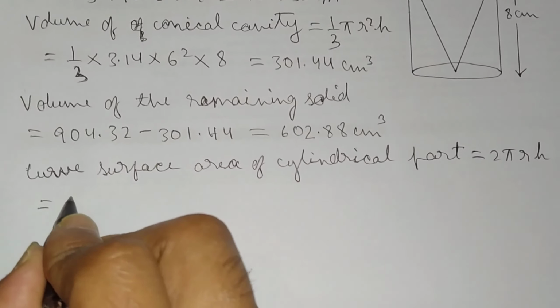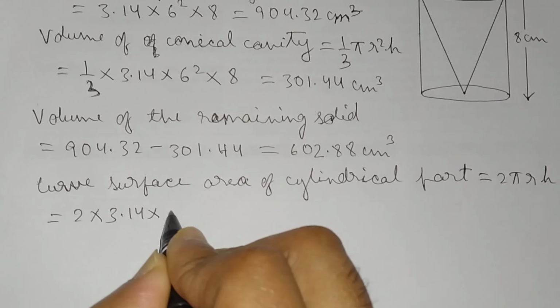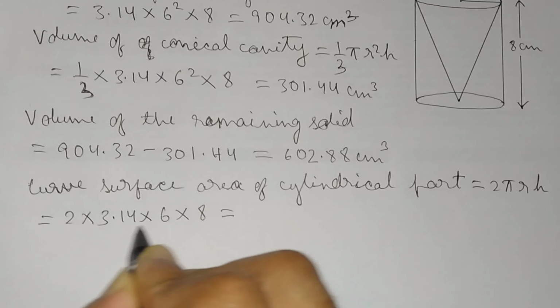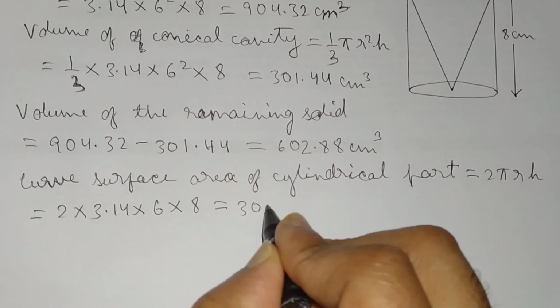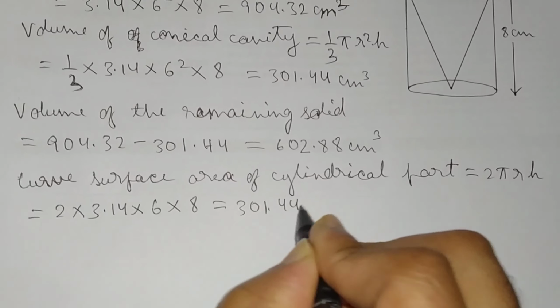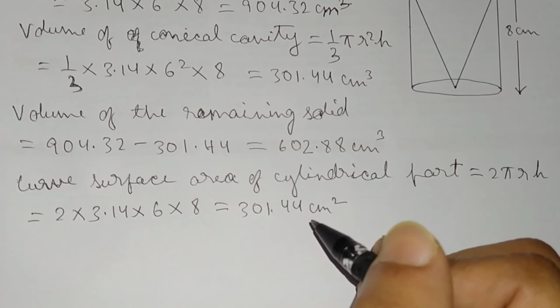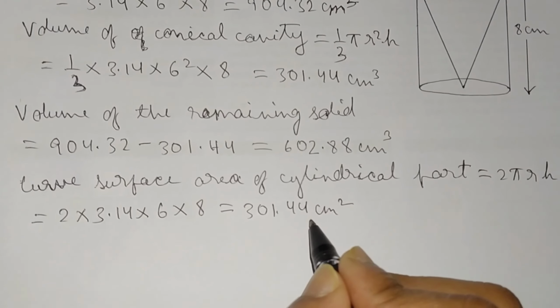So this is equal to 2 into 3.14, r is 6, h is 8. Multiplying, we get 301.44 centimeter square. Yes, curved surface area of cylindrical part.